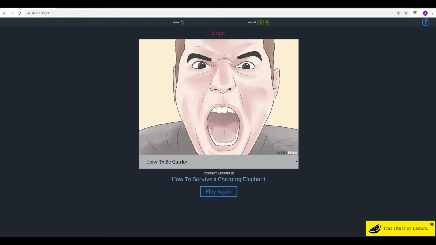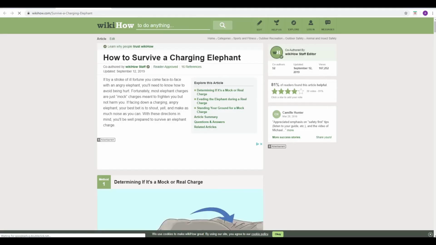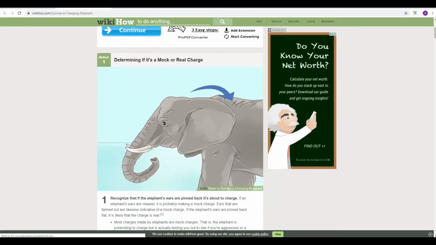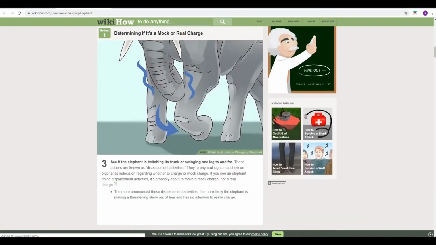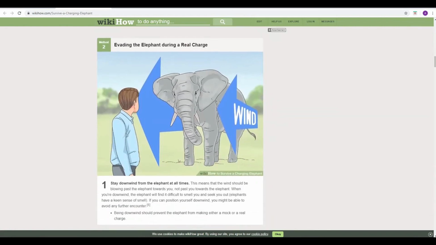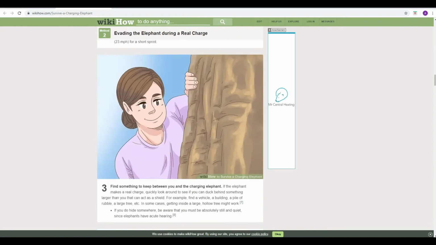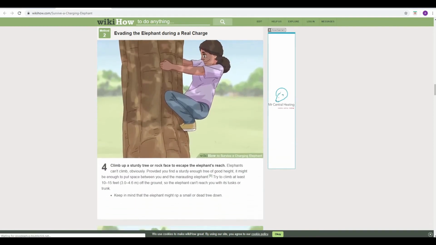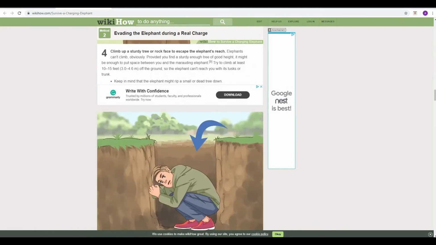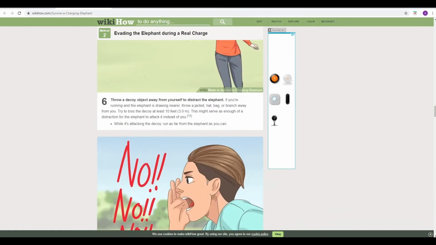Yeah. Do it. Yeah, no, it wasn't. It was how to survive a charging elephant. Why? We got to check this. What's this? Determine if it's a mock or a real charge. No, this is all just looking at the elephant itself. Evading the elephant, zigzag running. Someone climbing a tree there and looking very happy about it as they do that. Going to a hole. Well, I think you would if you had a charging elephant after you.